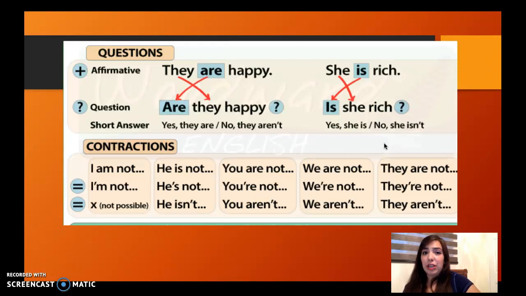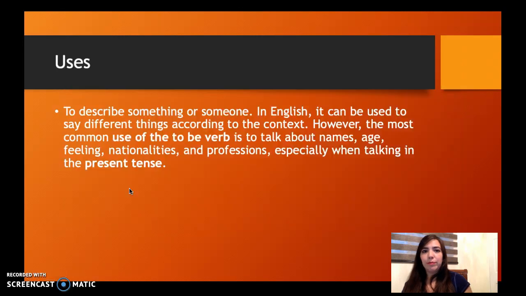So, the contraction can be made with the personal pronoun and the verb to be, or with the verb to be and the negative, except on the first person singular. I am not can't become I amn't; that is not possible.